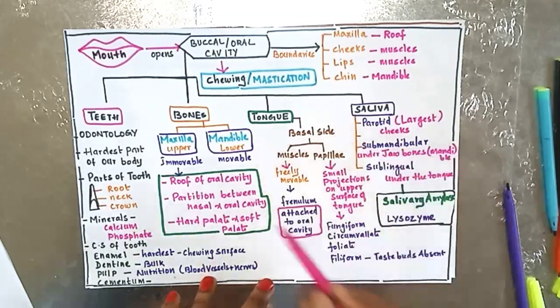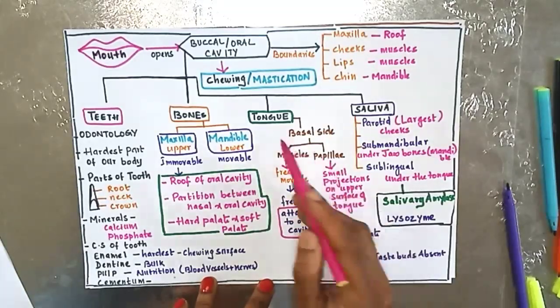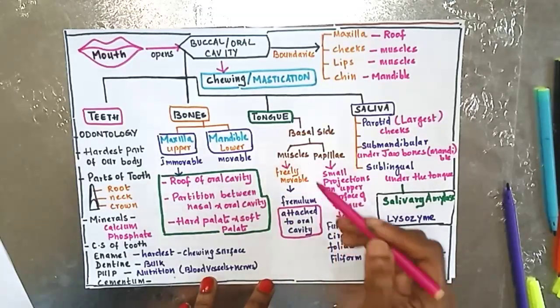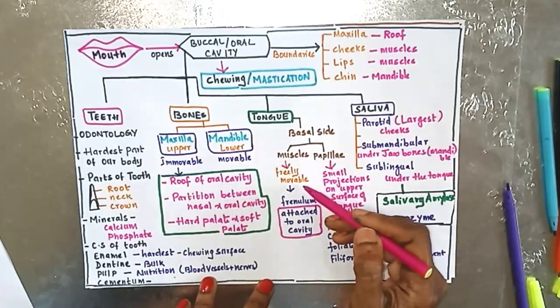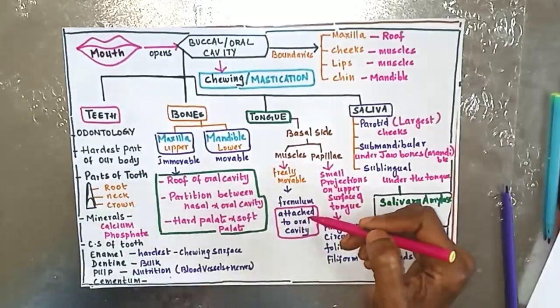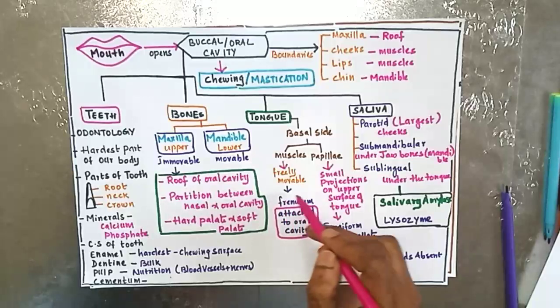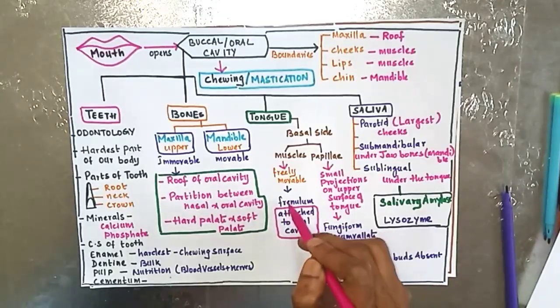This is an important MCQ. Tongue is made up of muscles and papillae. Tongue does not have any bones, you all know that. So it is made up of only muscles. Because it is made up of muscles, they are freely movable. Tongue is freely movable. It is attached to the oral cavity by means of a tissue called frenulum. When you lift the tongue, on the base of the tongue, you can see a small tissue that is called as frenulum. This is important MCQ.